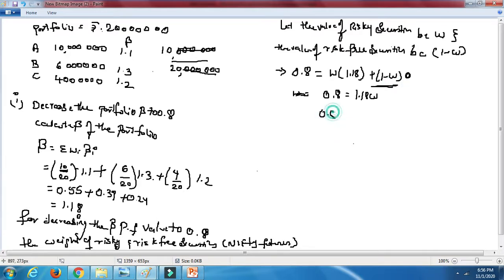So 0.8 divided by 1.18. So your W will be 0.6779.